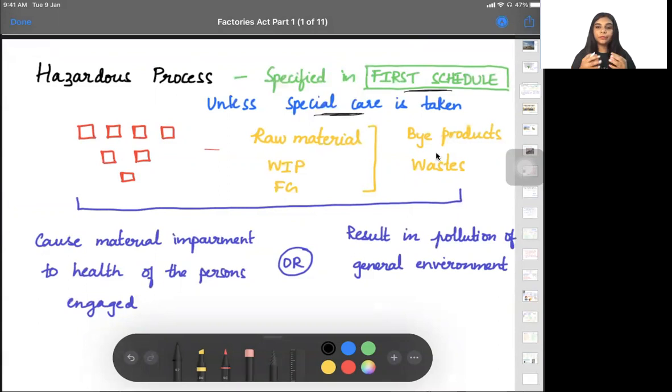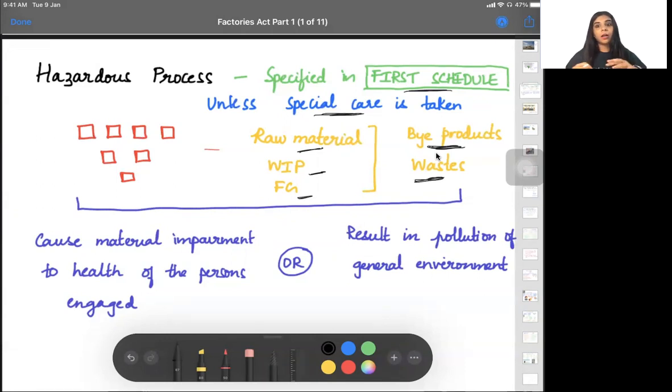See, sometimes what happens, if you want to release some waste into the water, if it is harmful, you cannot release it directly; you should take special care, right? In a manufacturing factory, what will you have? You will either have raw materials, work in progress, or finished goods. Whenever you're manufacturing, you will get some products out of this manufacturing process. At the same time, sometimes you might get byproducts or waste.